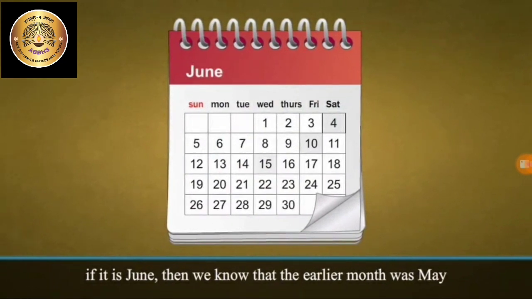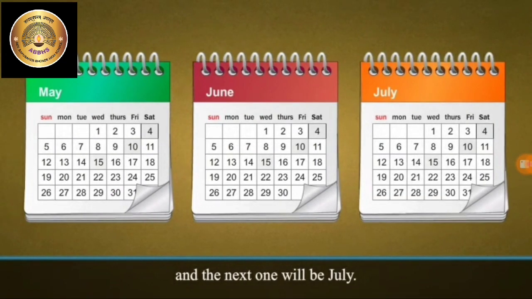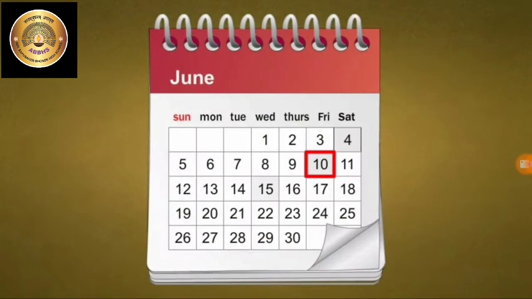If it is June, we know that the earlier month was May, and the next one will be July. If today's date is 10th of June, then we can tell that tomorrow will be 11th of June and yesterday was 9th of June.